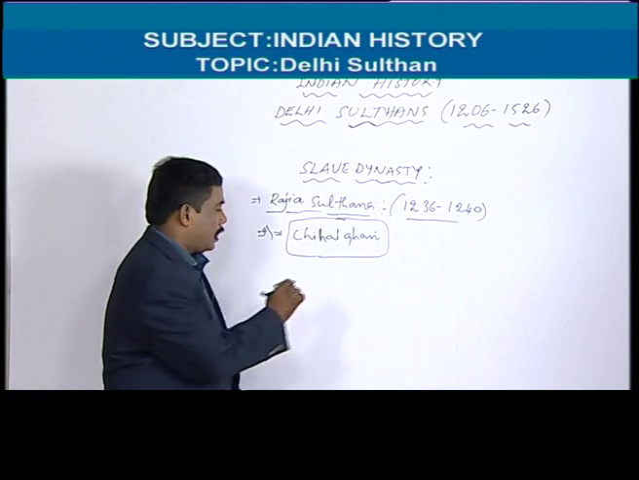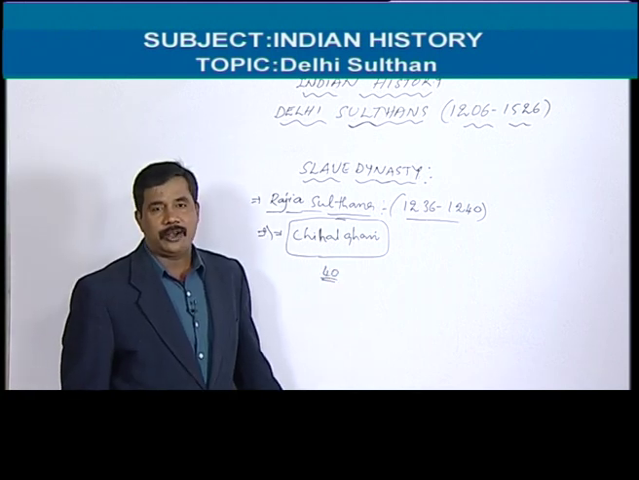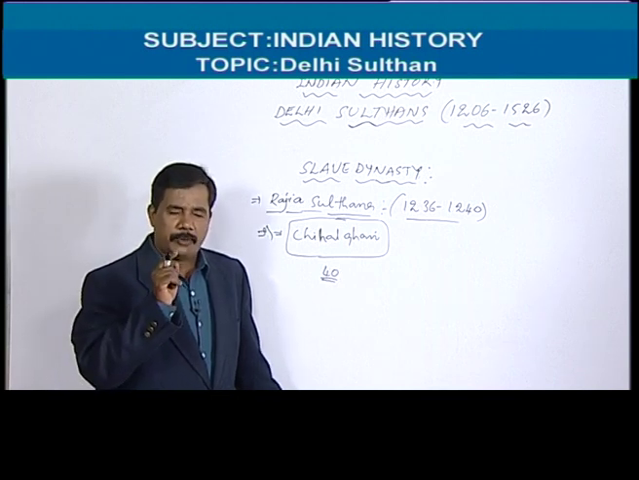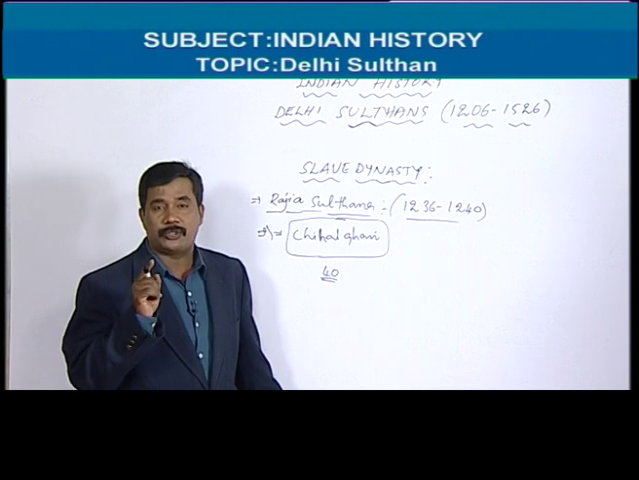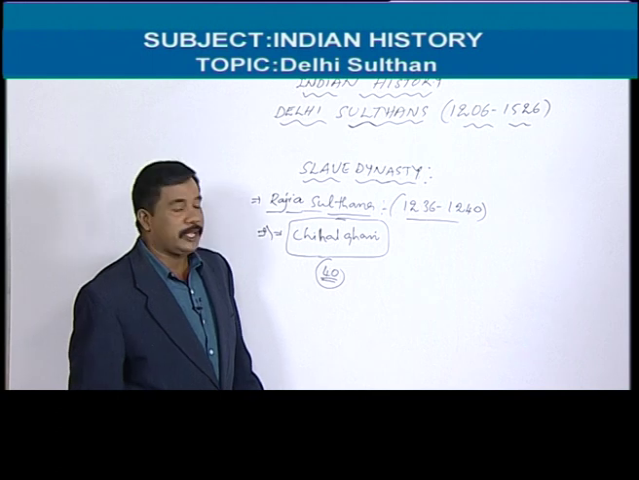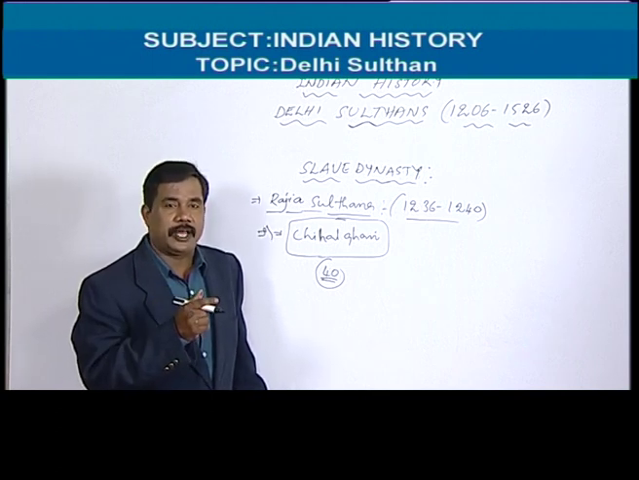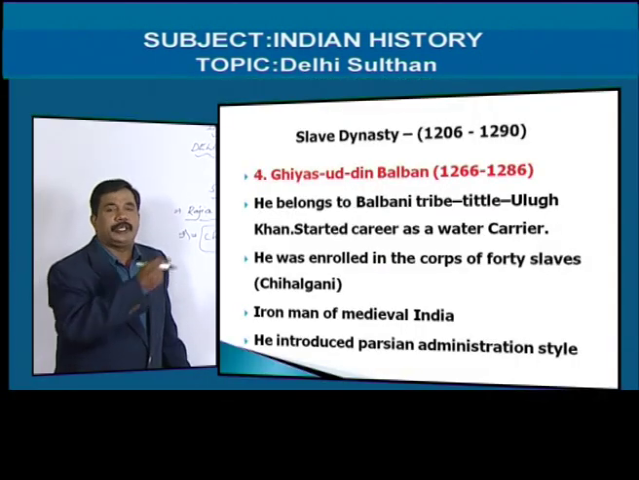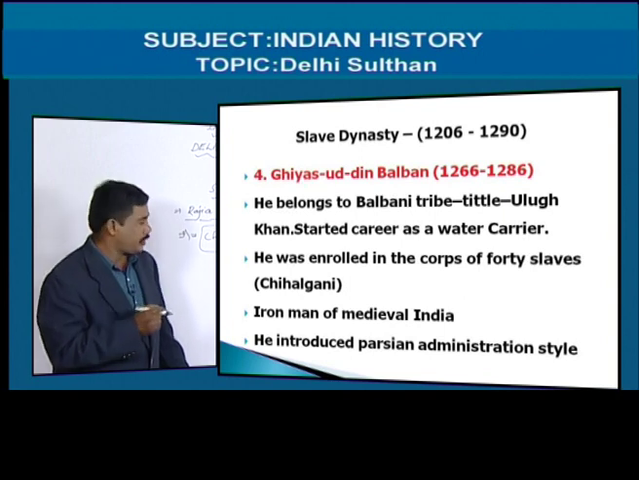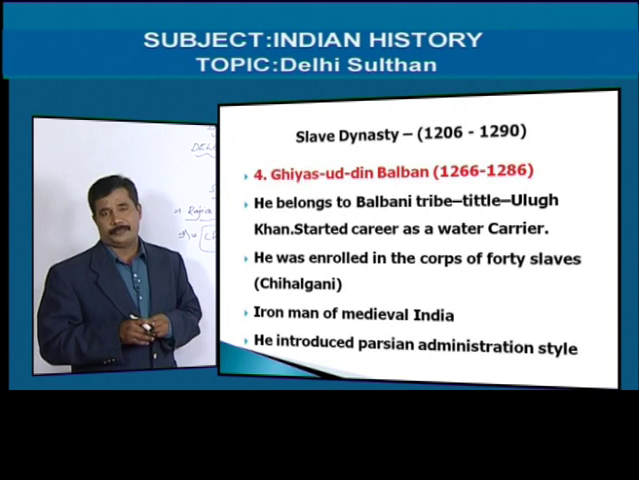Chihalgani is the group of 40 Turkish elites. It is called Chihalgani, a group of 40 members of Turkish people, Turkish elites. Actually, this was started by Iltutmish to advise the ruler, it gives advice to the ruler. Iltutmish started this Chihalgani, but it created so many problems for Razia Sultana.